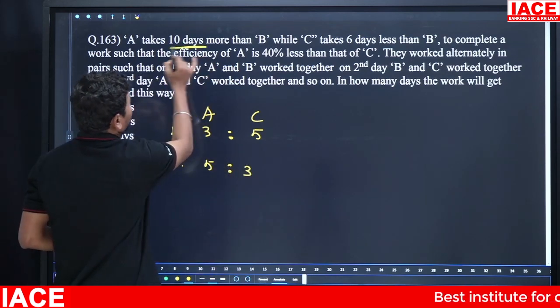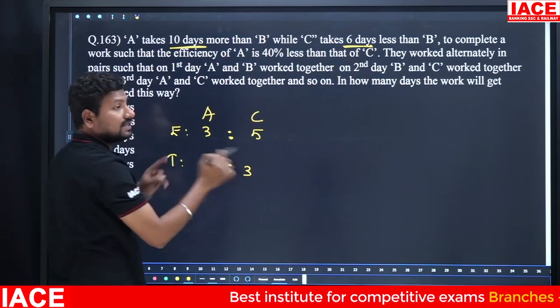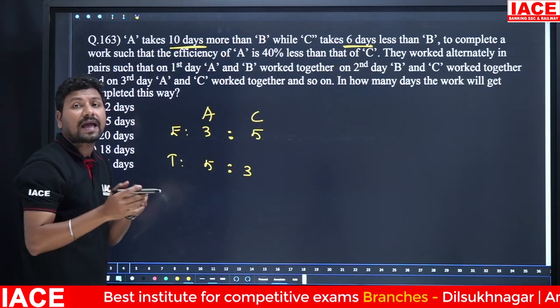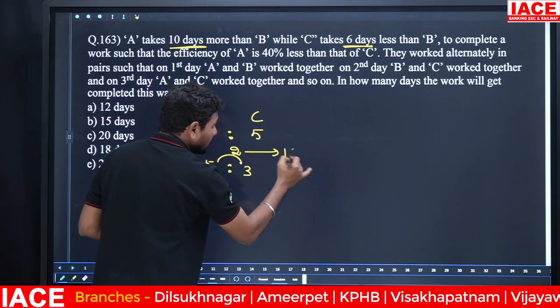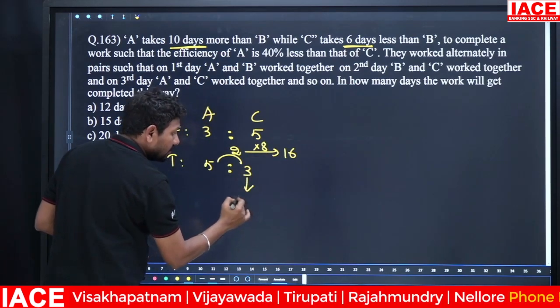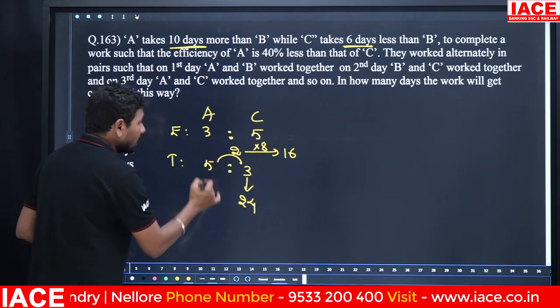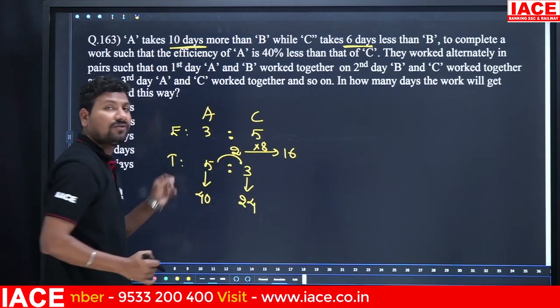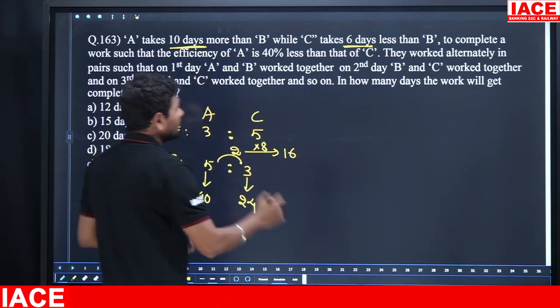Here is how many days more? 10 days more. Here how many days less? 6 days less. 6 plus 10, the gap from A to C is 16 days. Parts wise, 2 parts gap. 2 parts is equal to 16 days. 8 2s, and multiply the same number here, it is 24 days. C alone will complete the total work in 24 days and A alone will complete the total work in 40 days. Now we need the B value also.